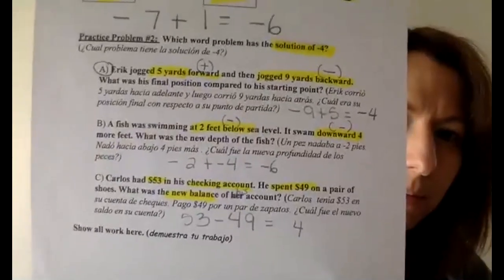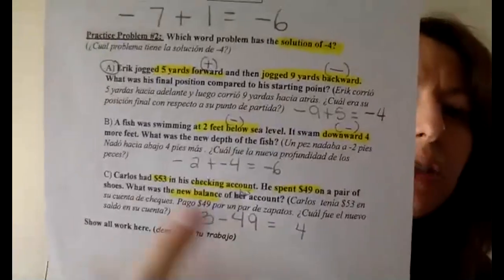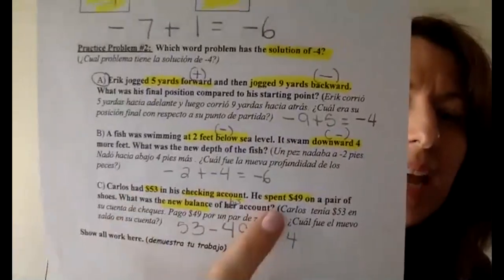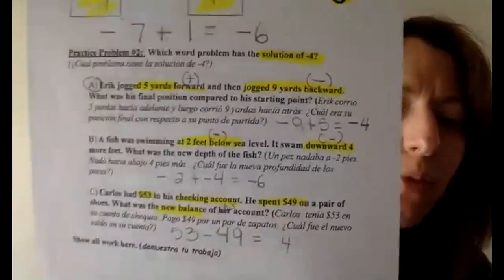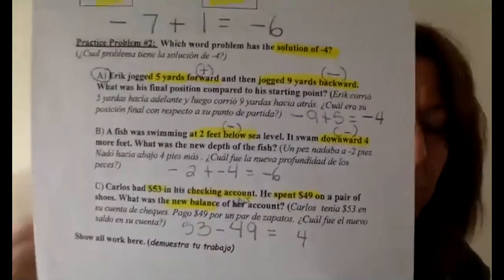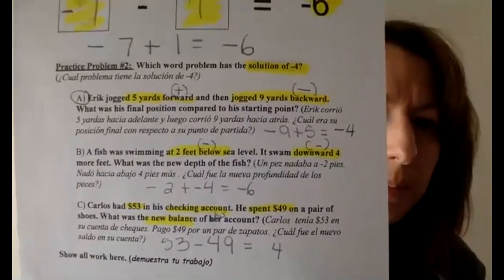It looks like this. Right? The reason why it's +4 is because I have $53 and I only spent 49, which means in my account, I still have $4 left. These are real world examples, folks.